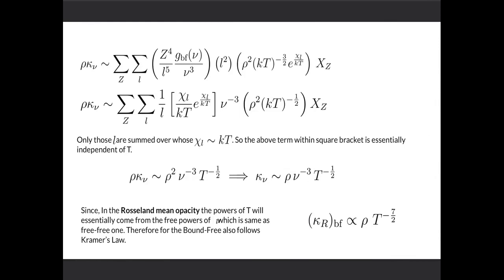As we stated earlier, this ionization potential must be proportional to the temperature. So this square bracket term is basically independent of temperature, and our rho kappa nu term basically depends on this. So our frequency-dependent opacity goes like this. If I take the Rosseland mean, we get this sort of relation, where the Rosseland mean bound-free opacity goes as rho to the power minus 3.5.